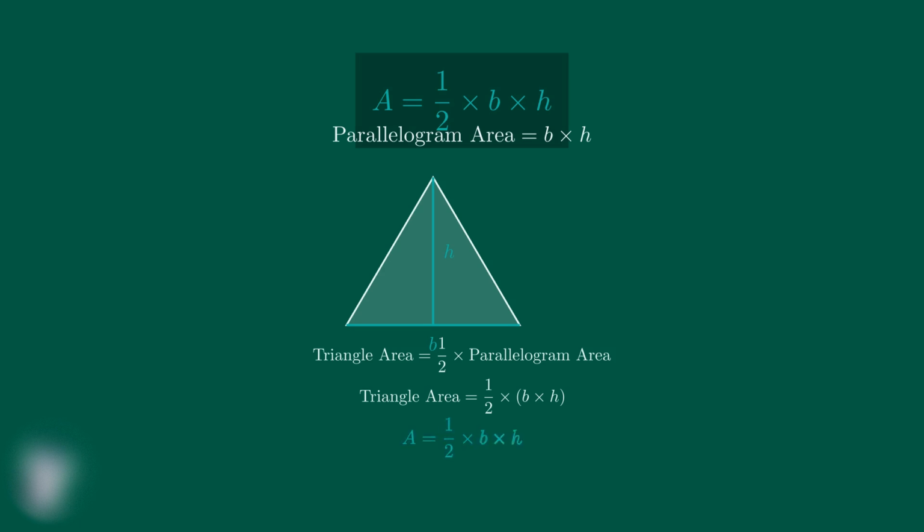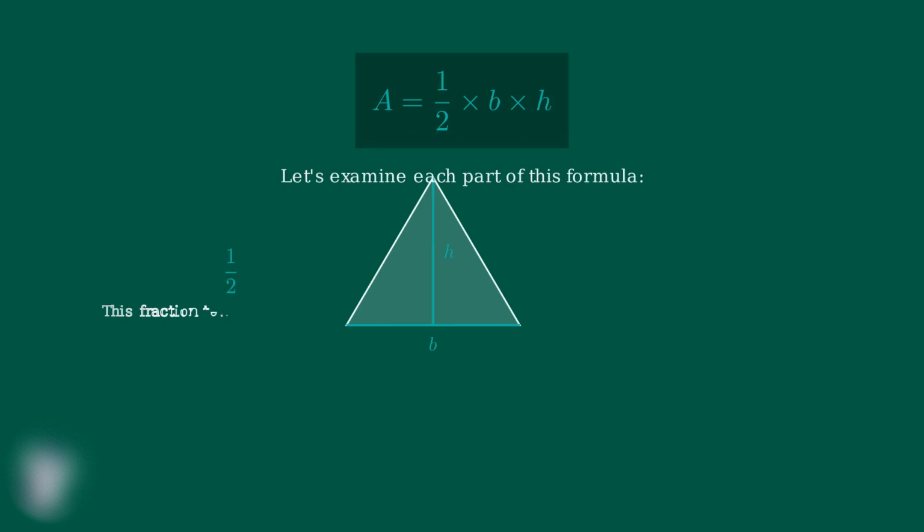This simplifies to our triangle area formula, A equals 1/2 times B times H. This is why the formula works. Every triangle is exactly half of a parallelogram with the same base and height. Now that we understand why the formula works, let's examine each component.